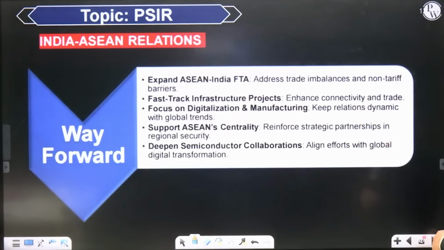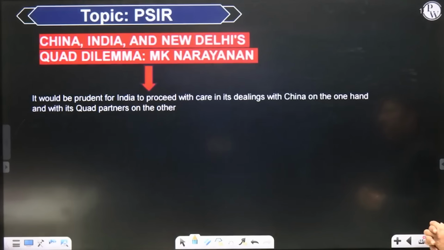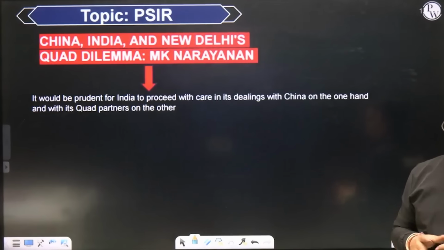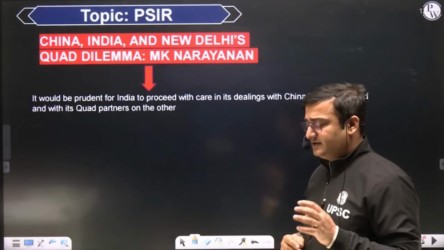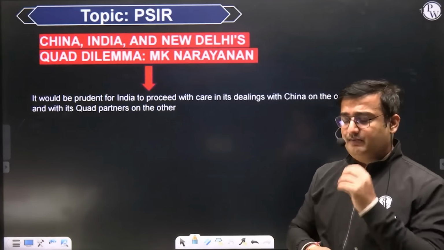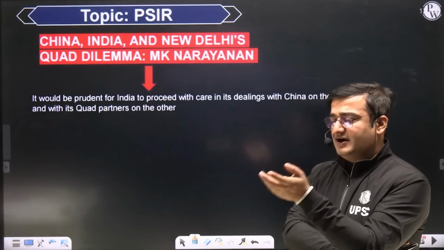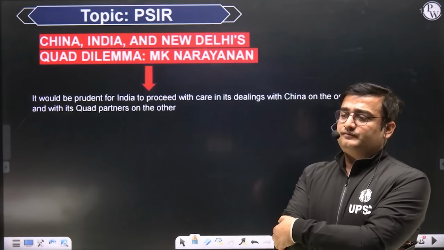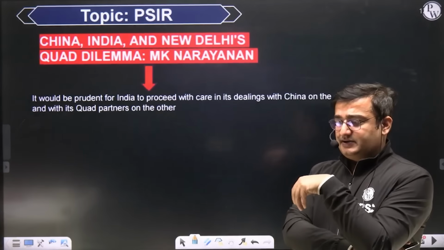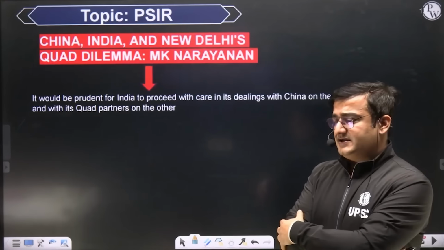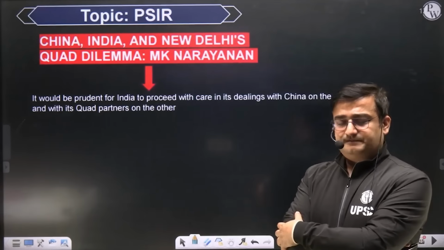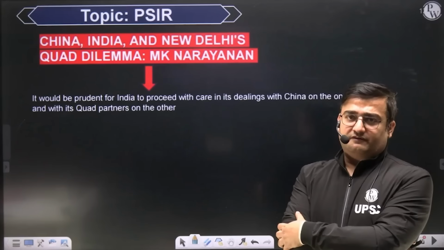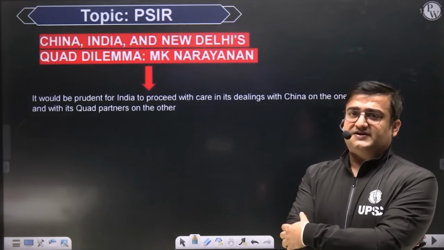Now let us move on to the next topic. The next topic is the Quad dilemma for India. What is the Quad dilemma? What is meant by it? The idea of the Quad, if you look at books, they say it started during the period of Shinzo Abe, but the reality is that the idea originally started during the period of George W. Bush, who was American president in 2004.